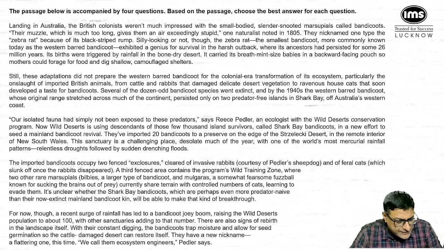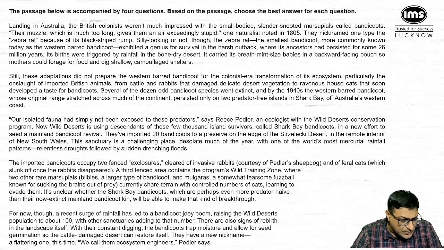There is also signs of rebirth in the landscape itself. With their constant digging, the bandicoots trap moisture and allow for seed germination so the cattle damaged desert can restore itself. They have a new nickname, a flattering one this time.